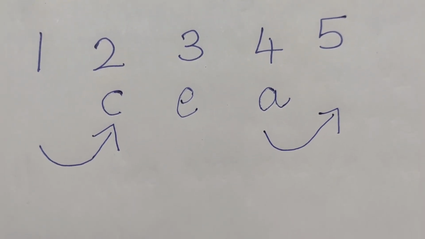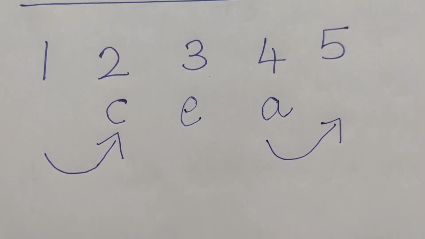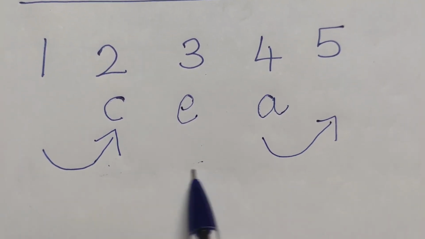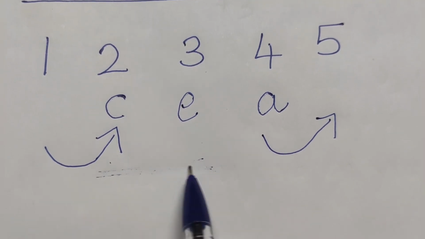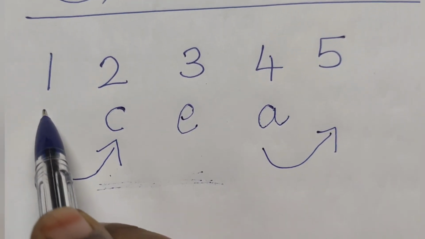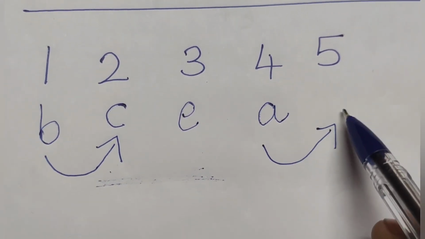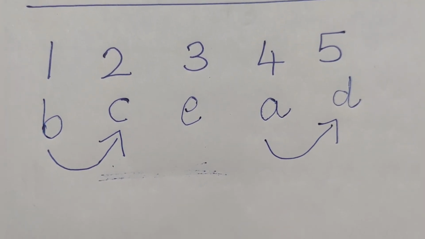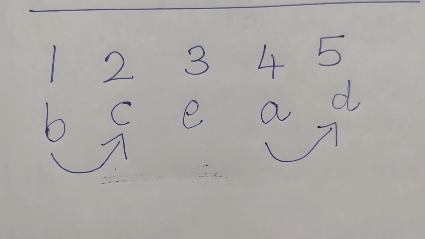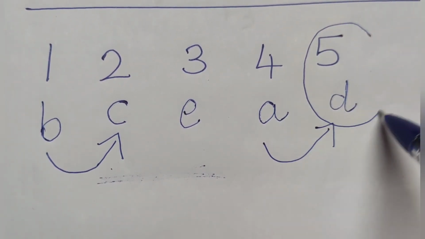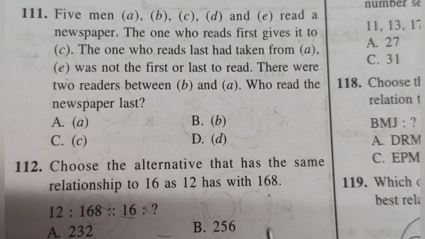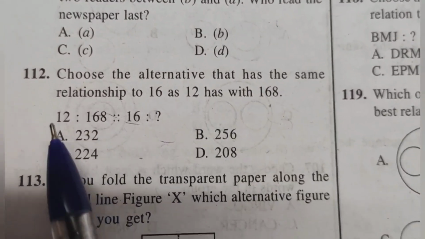There were two readers between B and A. Between B and A, there were two readers. So here we can note two readers. So this is B's place and obviously this is D's place. And the question is, who read the newspaper last? D reads last. Option D.